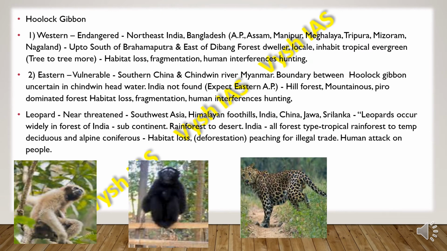So then we have leopard. Leopard is near threatened and it is found in Southwest Asia, Himalayan foothills, then India, China, Java, Sri Lanka. Leopards occur widely in the forests of India, Indian subcontinent, and also rainforests to deserts. In India, all forest types, from tropical rainforest to temperate deciduous and alpine coniferous, they are found over here. But the threat which they face is habitat loss, then deforestation, then poaching. I'm so sorry for the spelling mistake. Poaching for illegal trade, and also human attack on people.